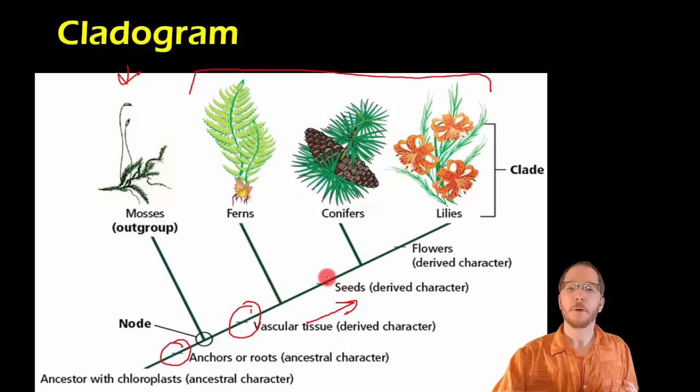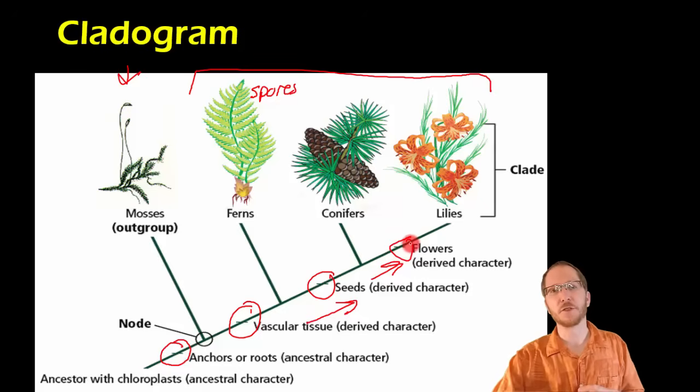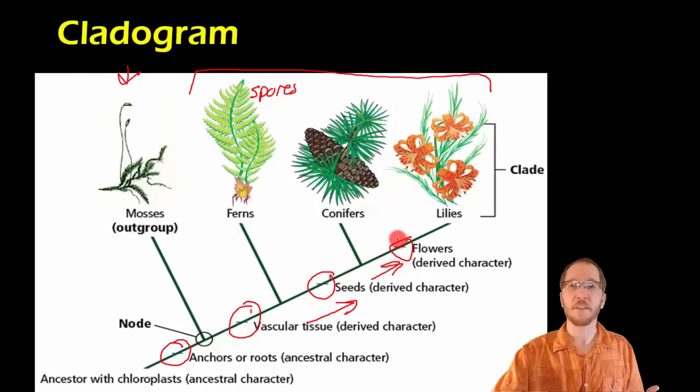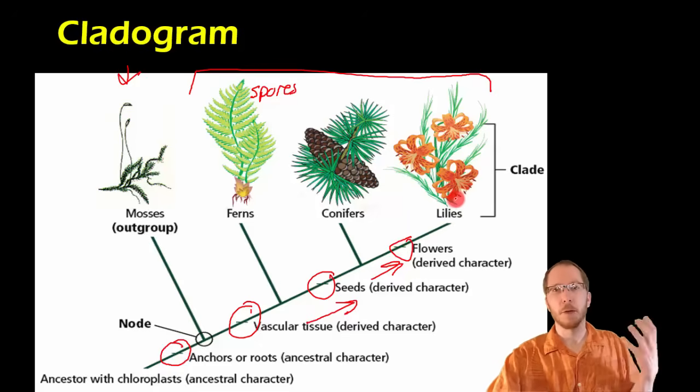Then as we move up, we're going to get to our next derived characteristic, in this case seeds. The fact that it's after ferns indicates that ferns don't have seeds, which they don't. They have something called spores instead. And so seeds are going to be present in everything from here on out, namely the conifers and the flowering plants. And then from there we can move on to the next characteristic, which would be flowers. Flowers come after the conifers, so this means that pines don't have flowers, which is true, but ultimately lilies and other flowering plants do, and that's correct.